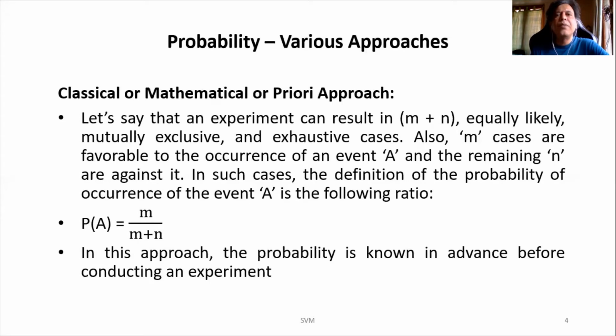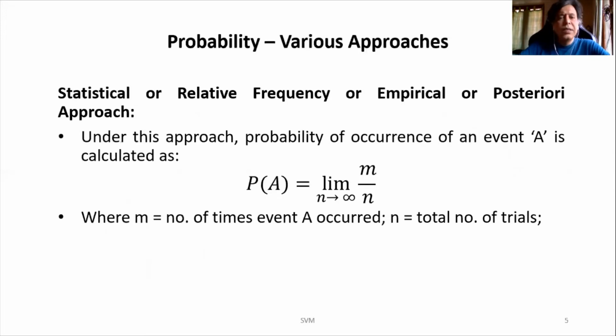So it is 13 by 52 will be the probability. That can be simplified further as 1 by 4, because 13 goes with 4 times to get 52. So such type of approach, you call it as a priori approach or a classical or mathematical approach. The next one, which is statistical or relative frequency or empirical or posteriori approach.